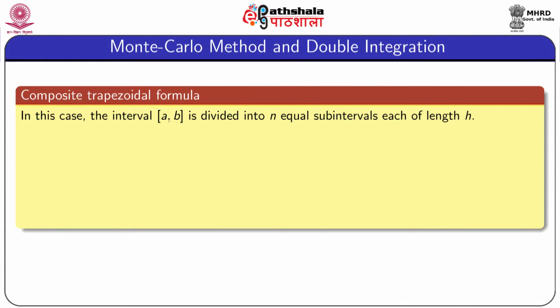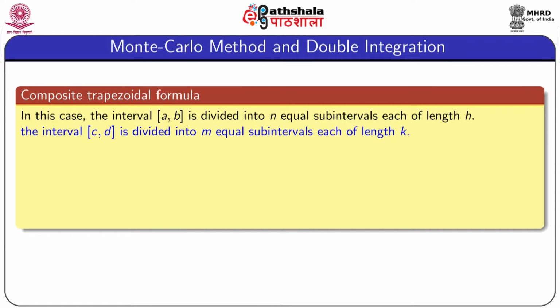In this case, the interval AB is divided into n equal subintervals, each of length h. That means, to get the composite trapezoidal formula, the interval for x is divided into n equal subintervals, and the interval of y, that means the interval CD, is also divided into m equal subintervals, each of length k.